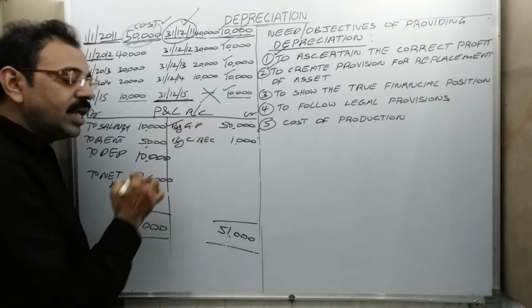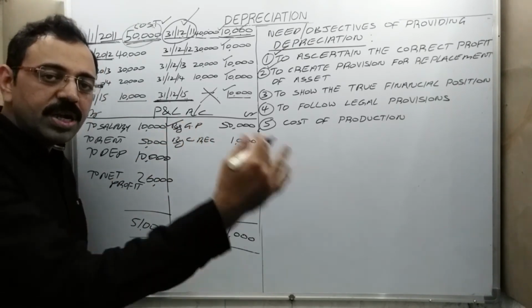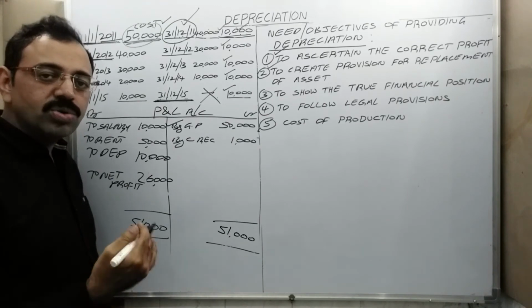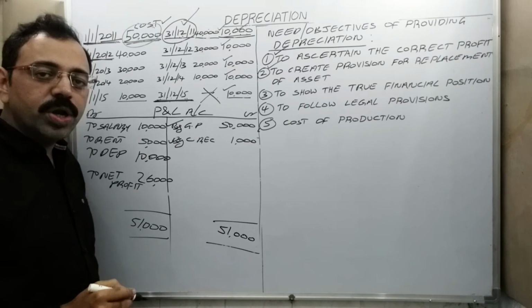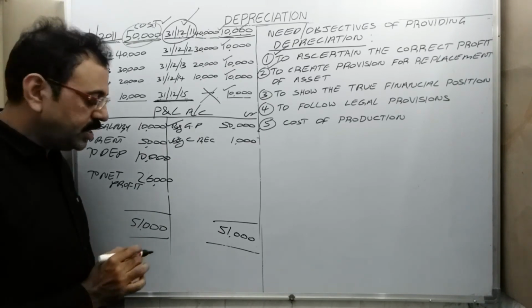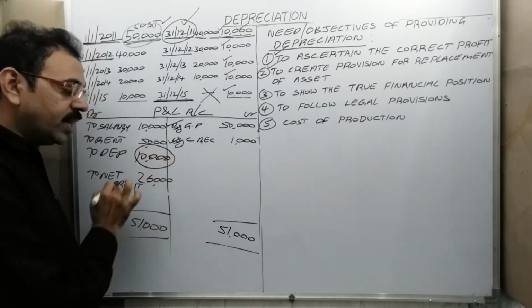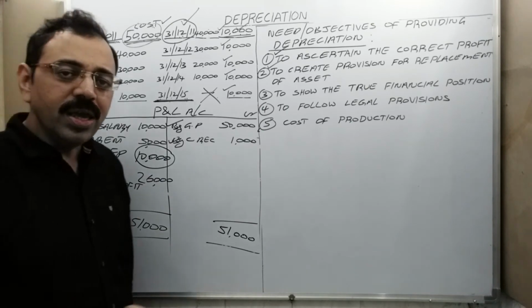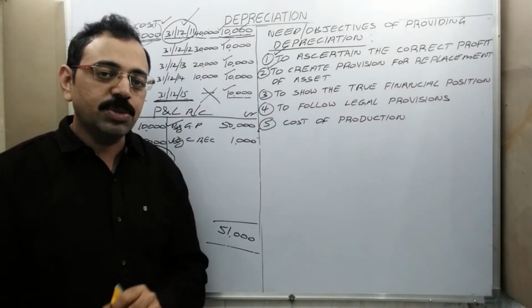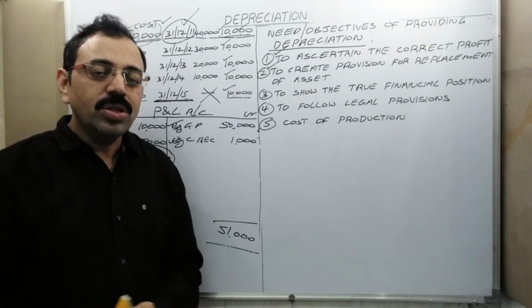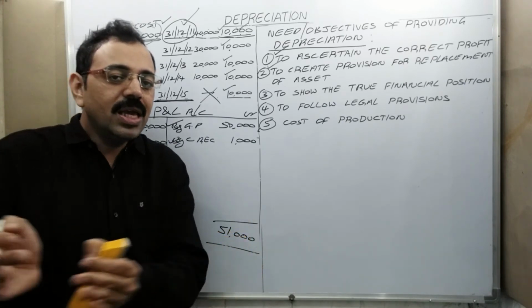See, salary 10,000 is going from that firm. 10,000 cash is going to employee. 5,000 rent amount is going to landlord. But depreciation amount 10,000 is not going anywhere. You know, depreciation is a non-cash expenditure. So that 10,000 rupees we are keeping aside.